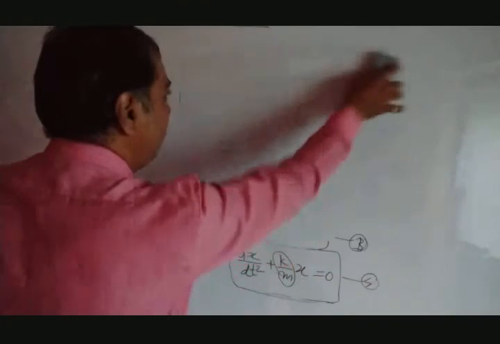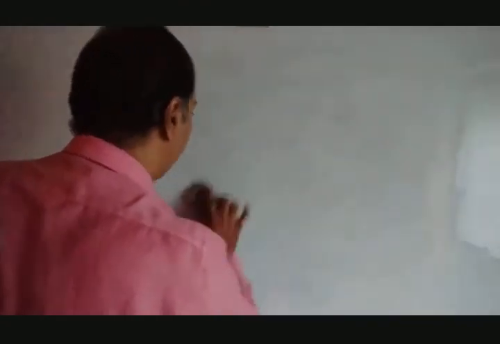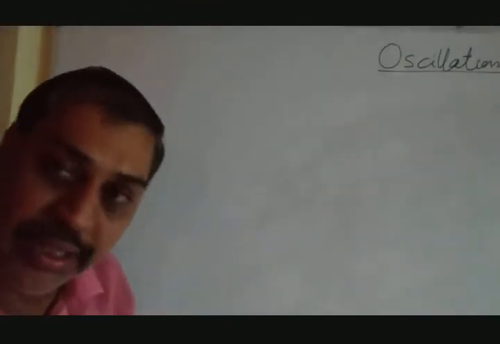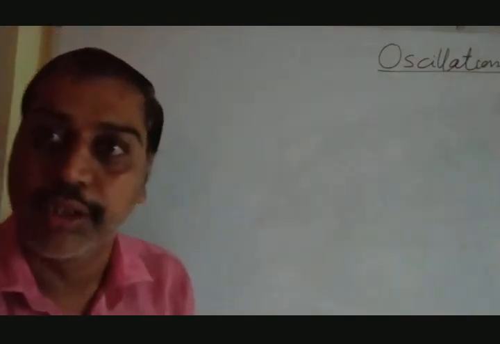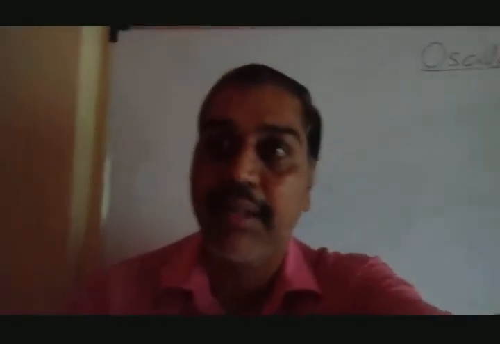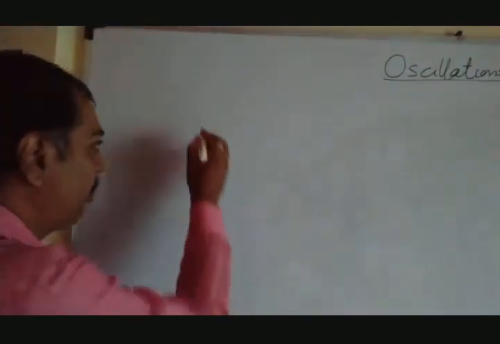So what exactly acceleration, velocity and displacement are, that we have to see. First of all, start with the acceleration, then we'll go toward the velocity, then toward the displacement. So as we know, linear simple harmonic motion was represented by its differential equation. So let us write it down first. It is for acceleration we are going to find out.